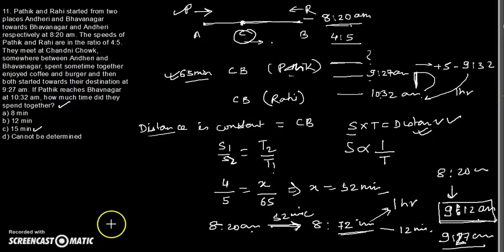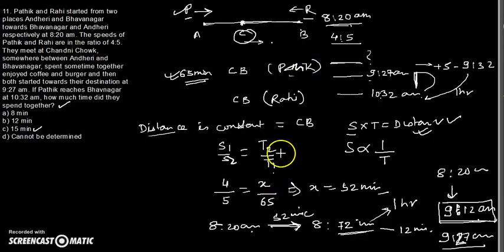What we have done is we found out the time that Pathik takes to cover the distance from Chandni Chowk to Bhavnagar, and this time we got as 65 minutes, and we know that the speed ratio is given.